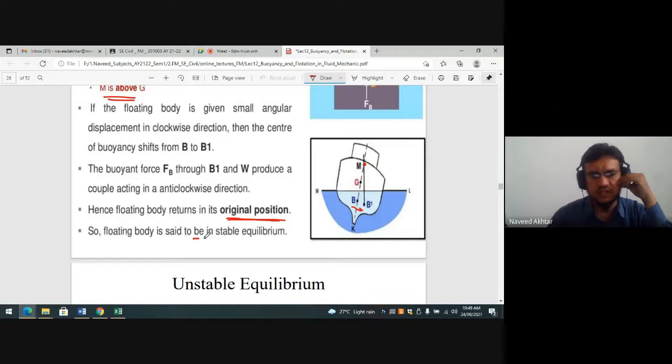So a floating body is said to be stable at equilibrium when Mg is greater than Bg. If we write down the stable condition, Mg or Gm is greater than Bg or G.